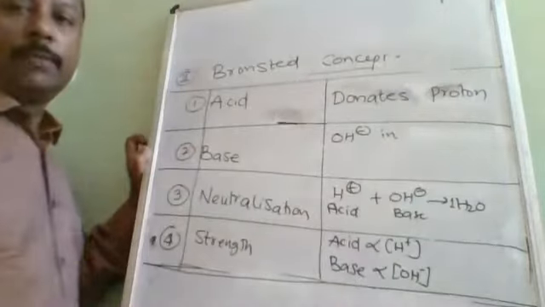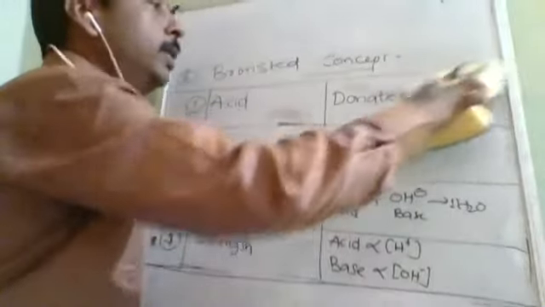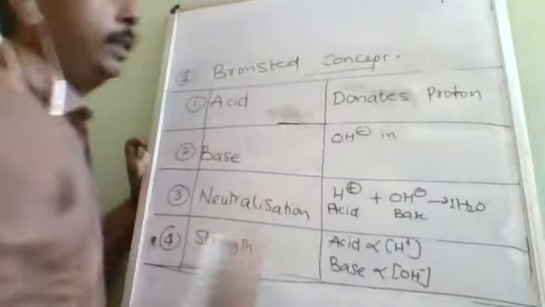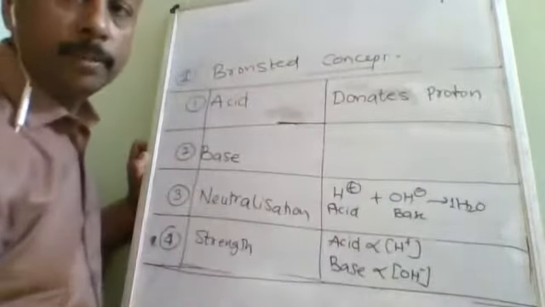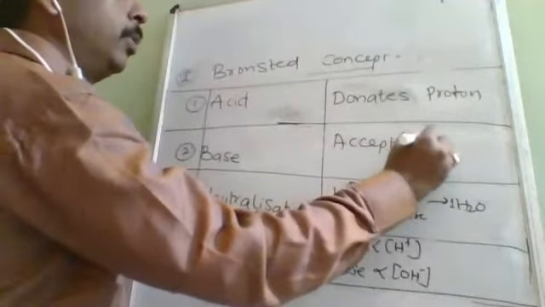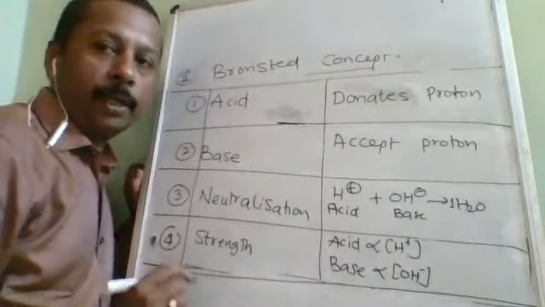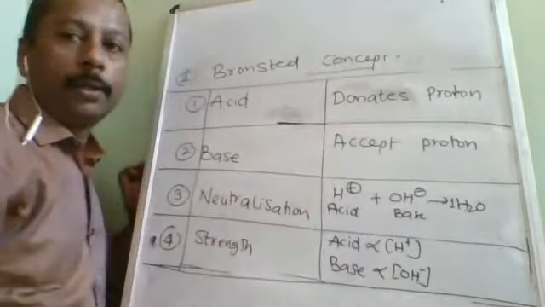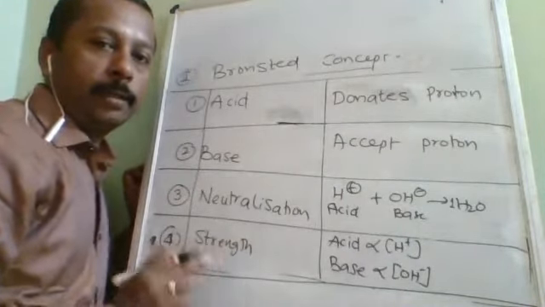The substance which donates proton is called an acid. In the same way, instead of OH minus, here he made a change. Two changes he made: aqueous solution is replaced and OH minus is replaced. Instead of donating, he said accepts proton. There, two things were required, H plus and OH minus, but here only one thing is required. What is that? Proton. Donating proton and accepting proton. There is no second thing as told by Arrhenius.